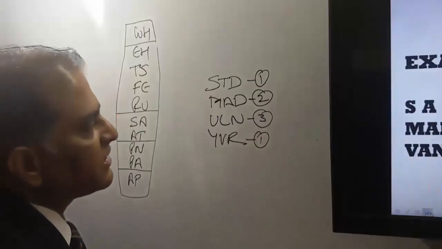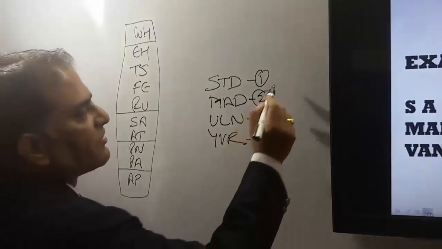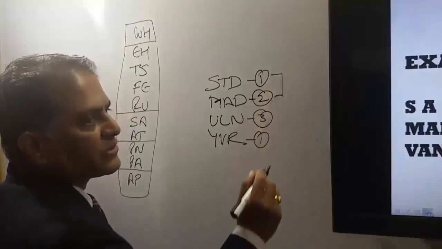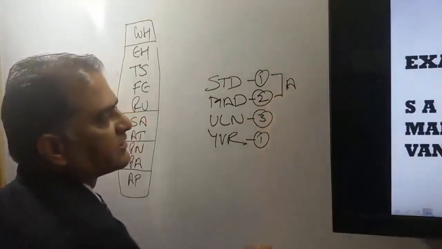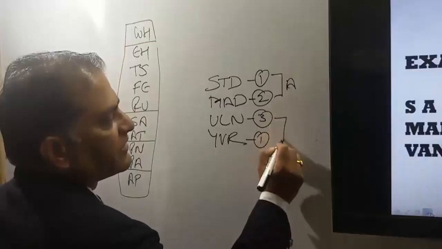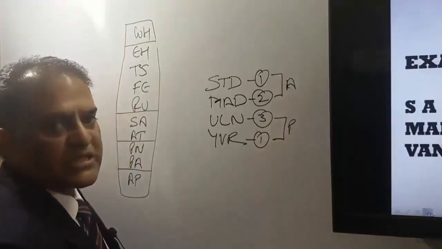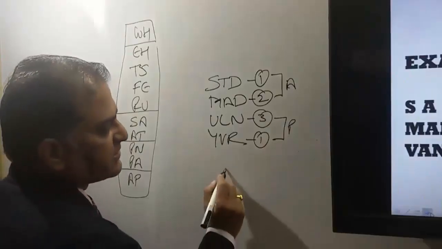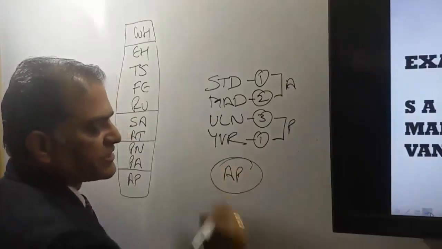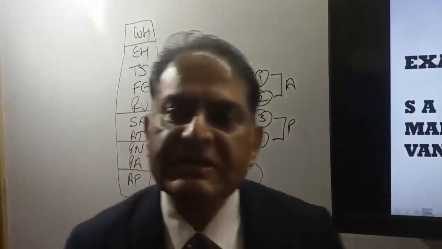Now in this, our passenger is traveling from area 1 to area 2, he has to cross the Atlantic Ocean, and from area 3 to area 1, he has to cross the Pacific Ocean. In this itinerary, your passenger is crossing both the Atlantic and the Pacific Ocean. In that case, the global indicator for this itinerary will be AP.